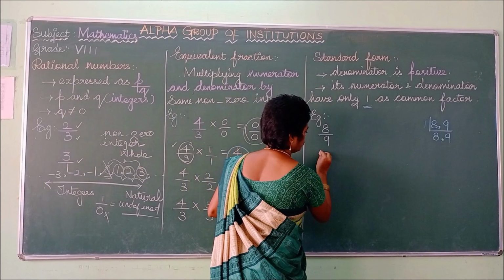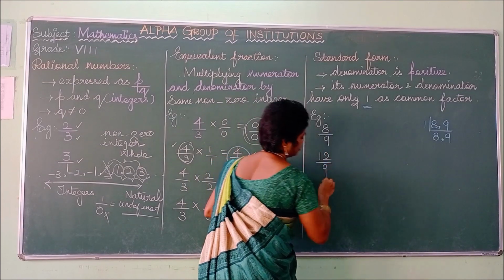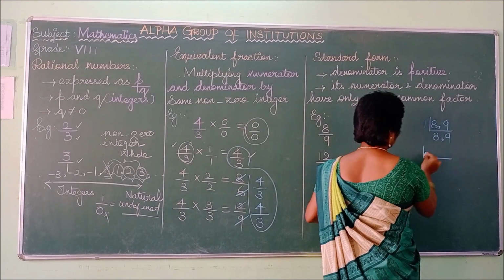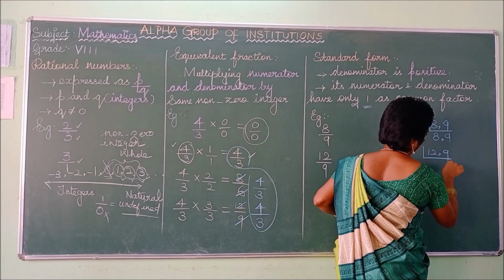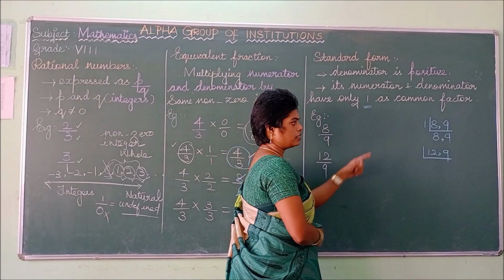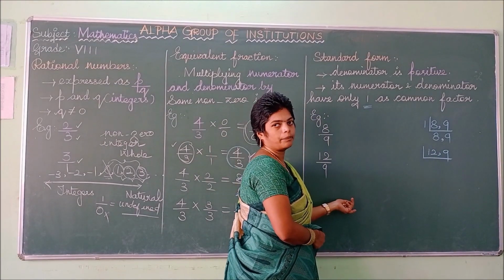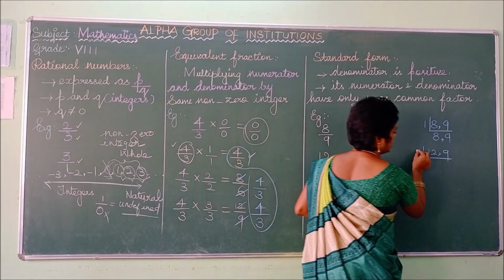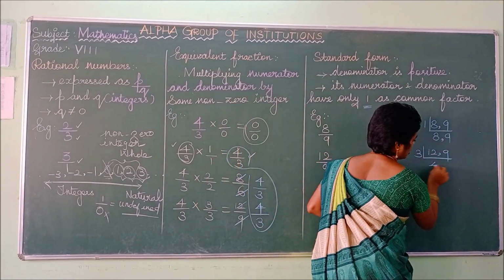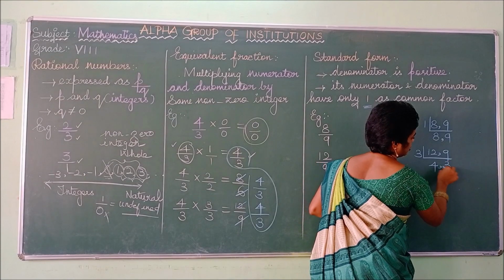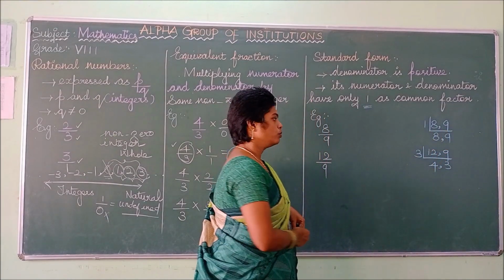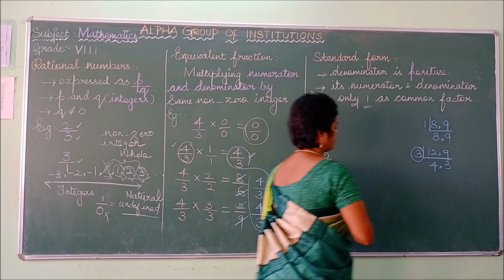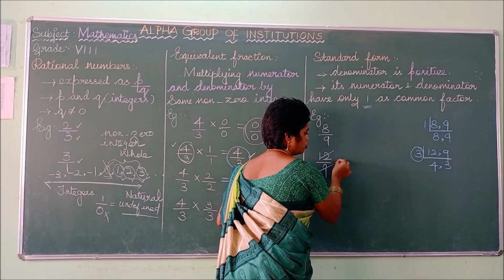But for this, you can take 12 by 9. So find out the common terms. So 12, 9 you can take. Both the terms: this is an even number, that is an odd number. So you can choose 3. If you choose 3, 3 4s are 12, 3 3s are 9. So is there any other common term? No. So 3 is the only common term. You can cancel these two in the 3 table.